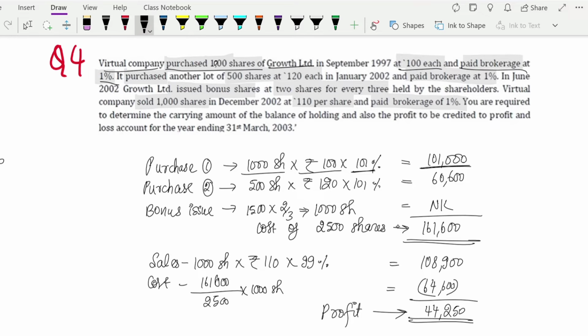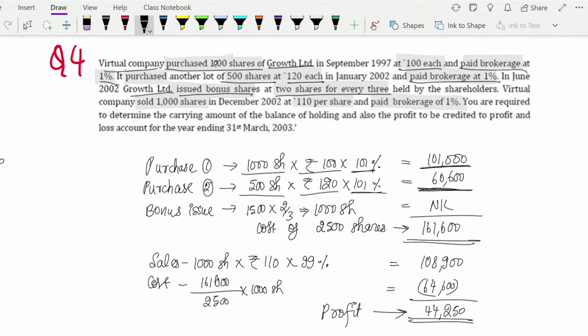Then you have purchased another lot of 500 shares at 120 each, and here also you have paid a brokerage of 1%. So brokerage cost should also be added, making it 121.2 each. So 60,600 will be your purchase cost of lot number 2. Then in June, Growth Limited issued bonus shares, 2 shares for every 3 held.